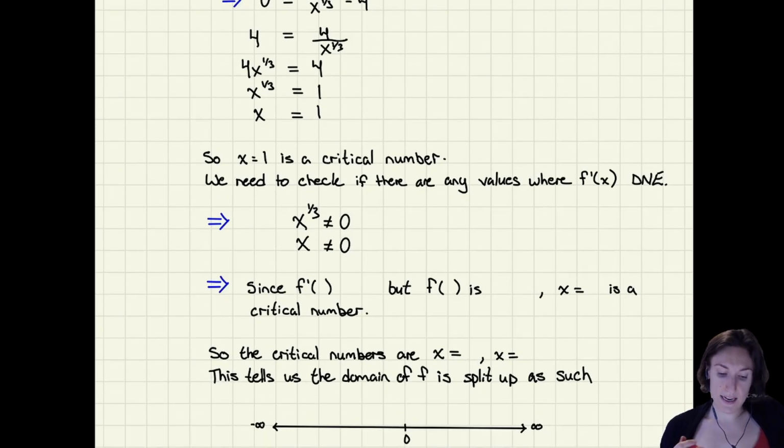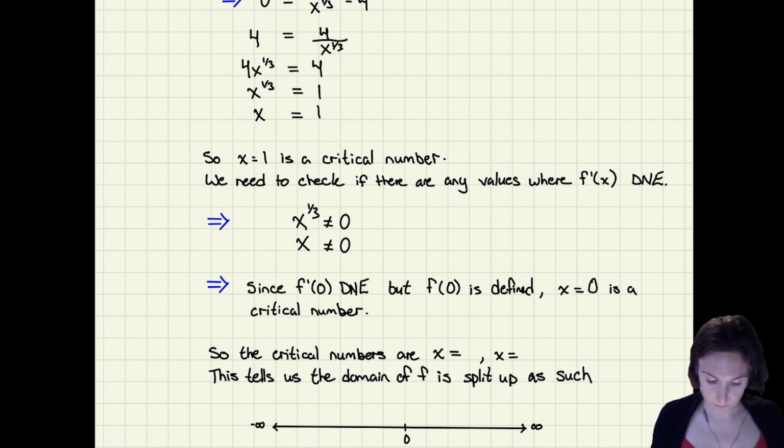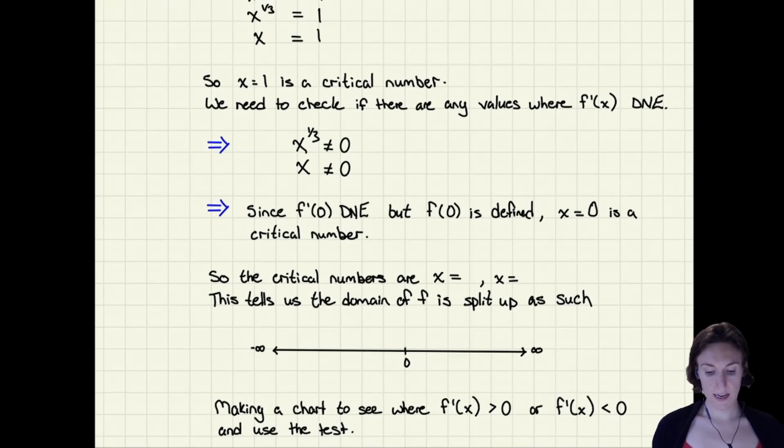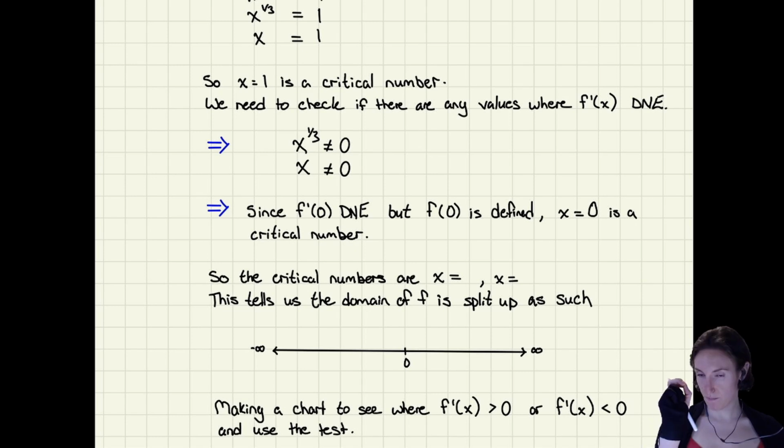So what does that mean? It means that f prime at 0 does not exist. But remember, we had no problems with f itself. f at 0 is defined. So what does that mean? It means that x equals 0 is a critical number, because remember, it's everywhere except the number itself for the derivative part. So what are our critical numbers? I have 0 and 1.